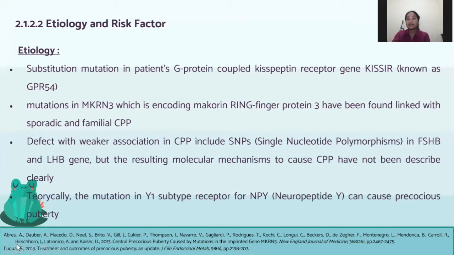So, if there is a deficiency of this protein, it is predicted to result in loss of inhibition of HPG axis activation. Theoretically, mutation in the Y1 subtype receptor for NPY, or neuropeptide Y, can cause precocious puberty or CPP. That's all for me. Next.